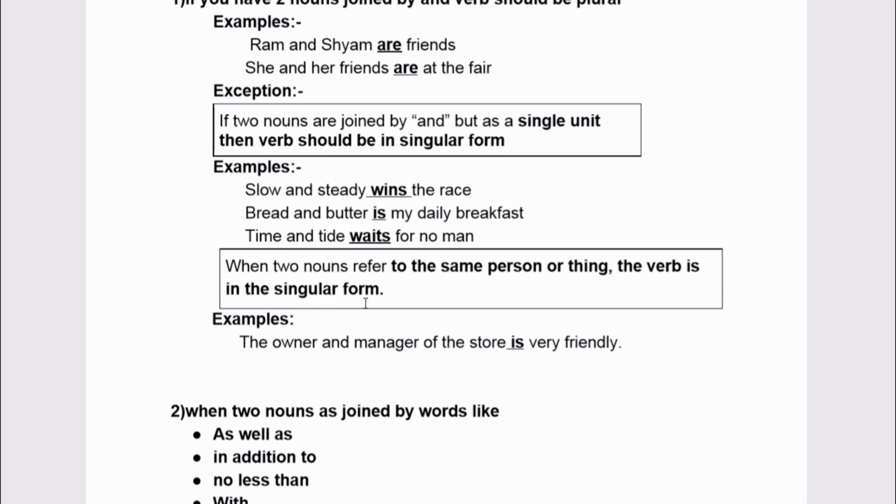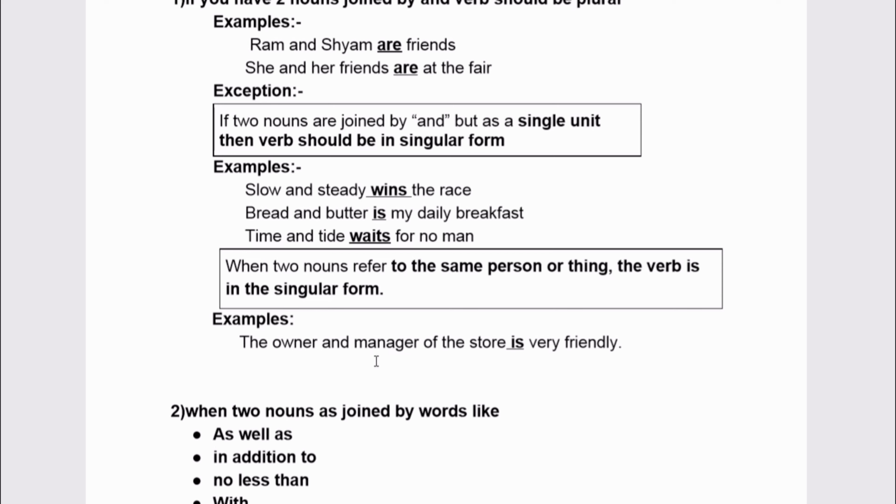Here we are using is, but if you read the statement keeping are, it may seem correct because the owner and manager of the store are very friendly. This is also seeming to be correct, but it is wrong because here the owner and manager is the same person. How I am able to say that these both are same person is we can see after and there is no article the.